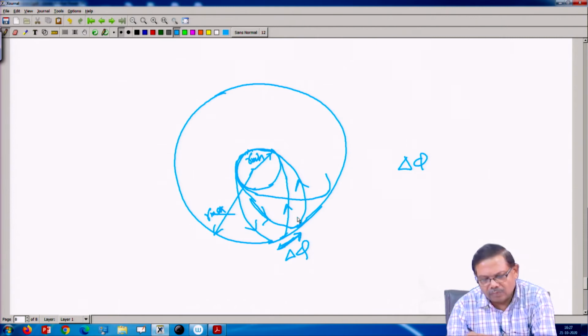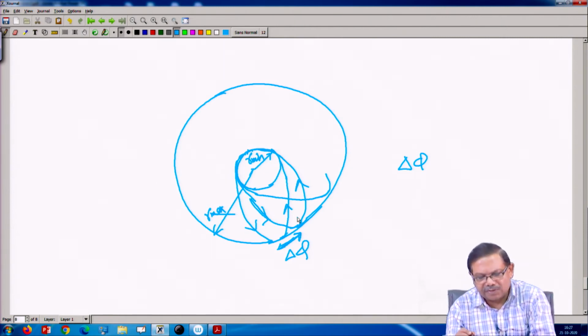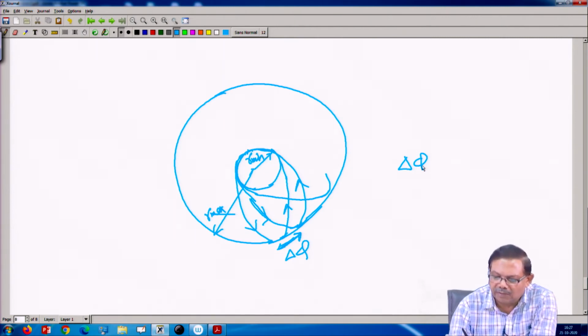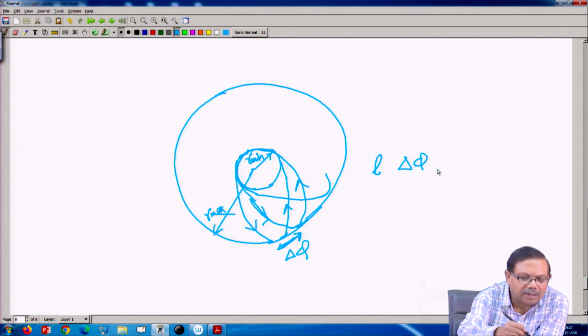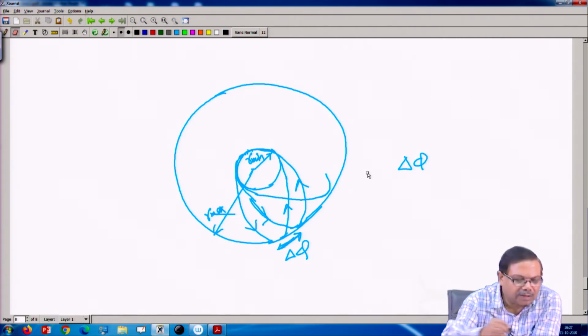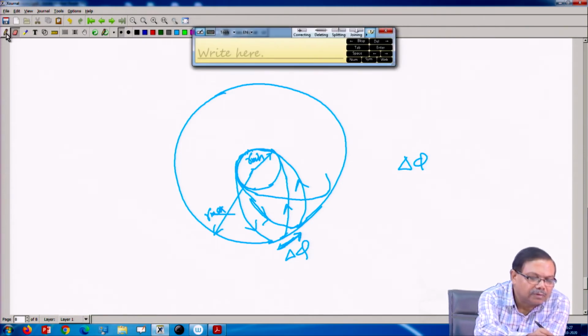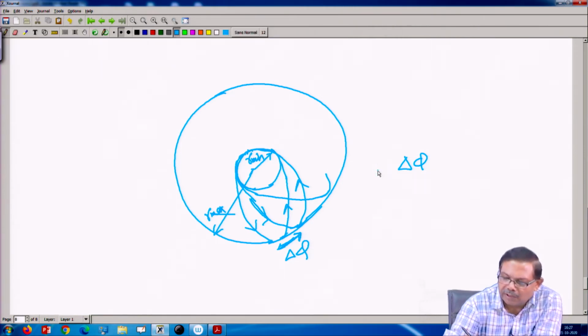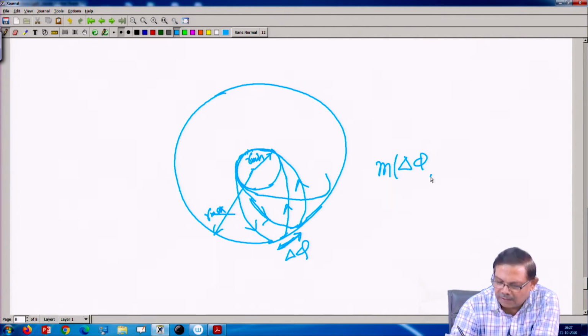So the orbit precesses and the amount is delta phi. Let us say some integer, let us write m, times delta phi.